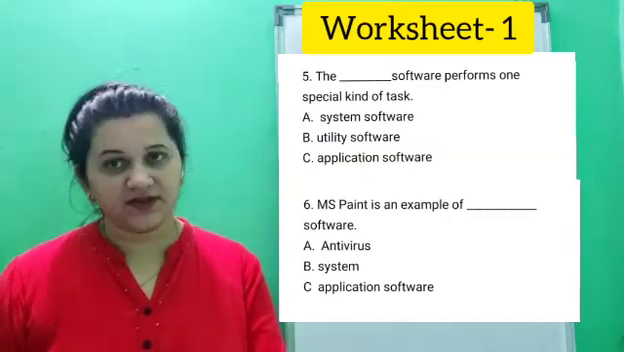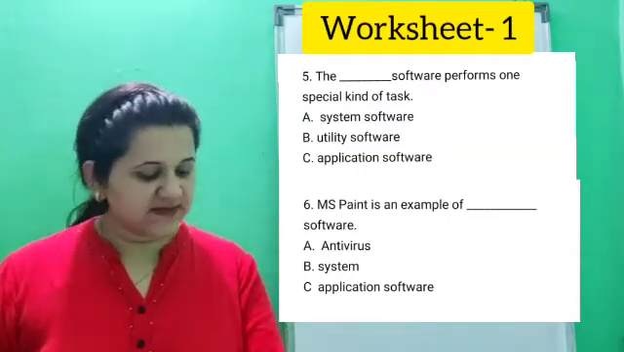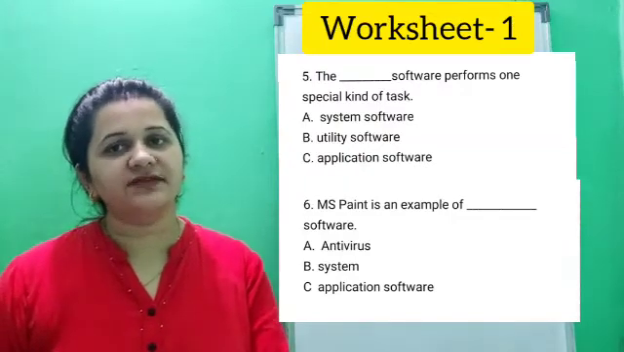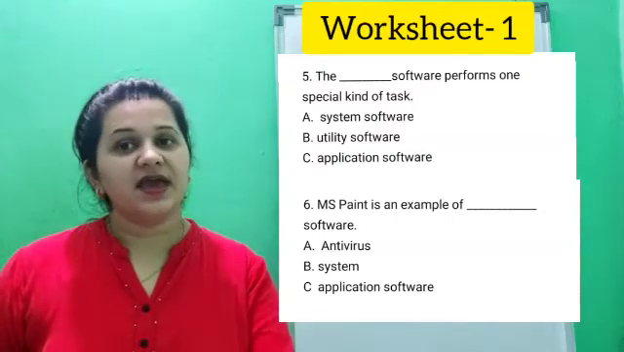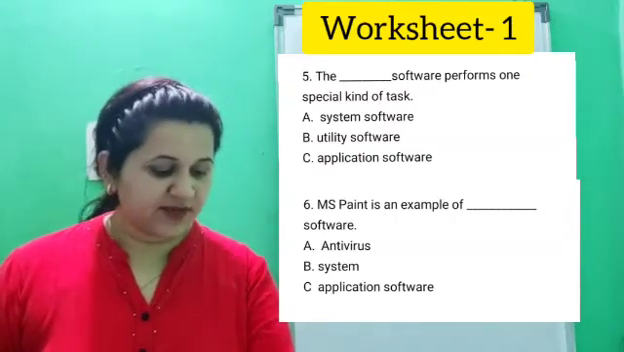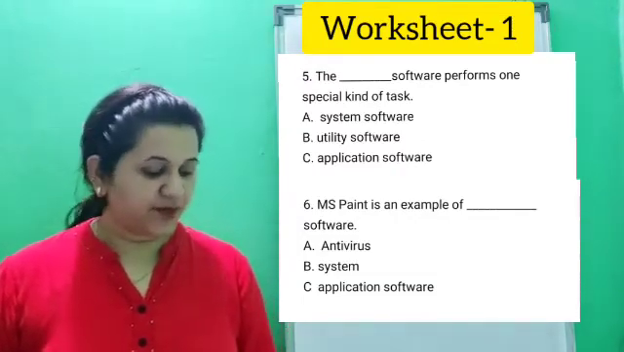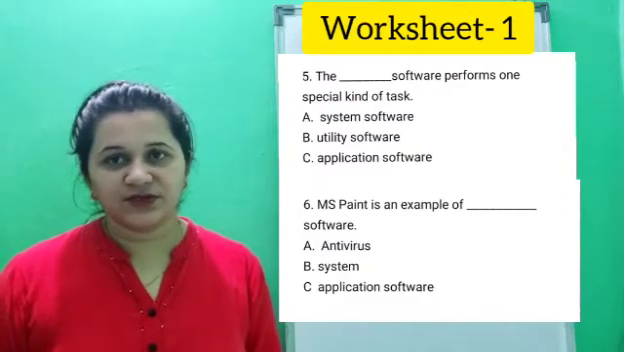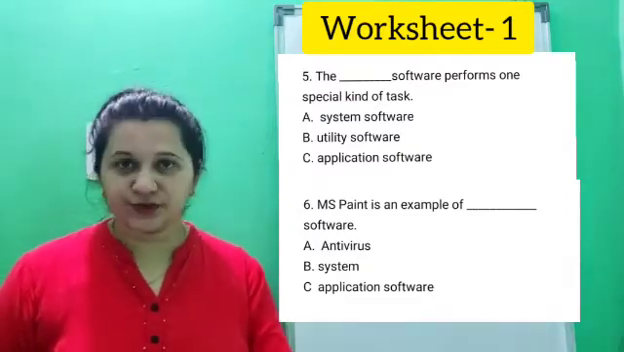Now come to the next part, sixth. MS Paint is an example of dash software. Options are A, antivirus, B, system software, and C, application software. Now this is the question number 1. Now let's move on to question number 2.